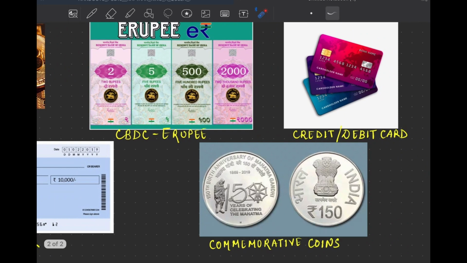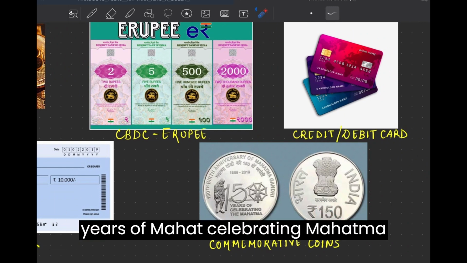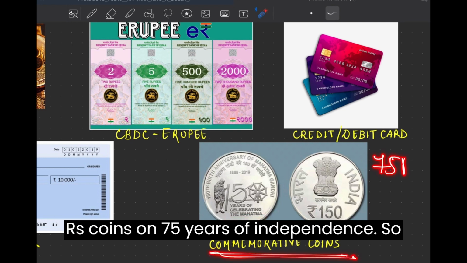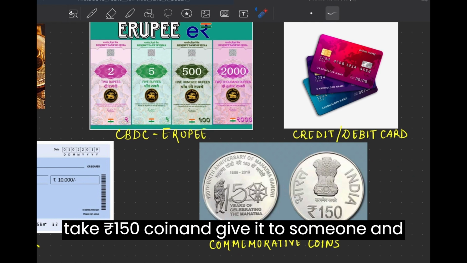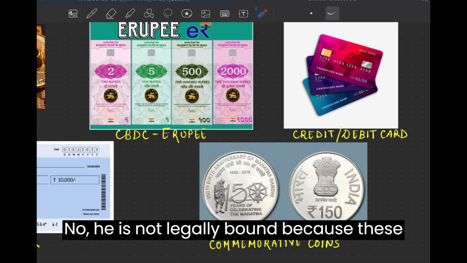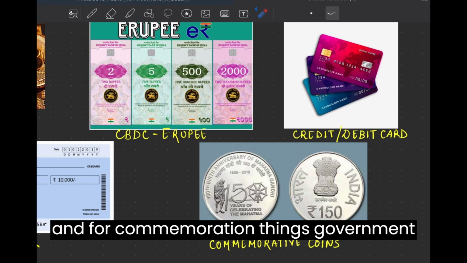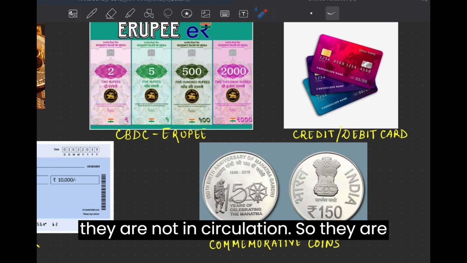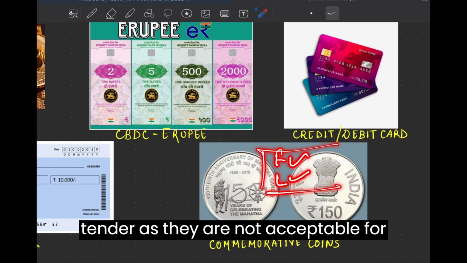Now look at these coins. The 150 rupees coin, which was issued on 150 years of celebrating Mahatma Gandhi. These are called commemorative coins. Similarly, the government launched 75 rupees coins on 75 years of independence. So are these coins legal tender? Can you take a 150 rupee coin and give it to someone and ask for something? Is he legally bound? No, he is not legally bound because these coins are just for collection purposes and for commemoration. The government has not declared them a legal tender and they are not in circulation. So they are a fiat money, but they are not legal tender as they are not acceptable for debts and transactions.